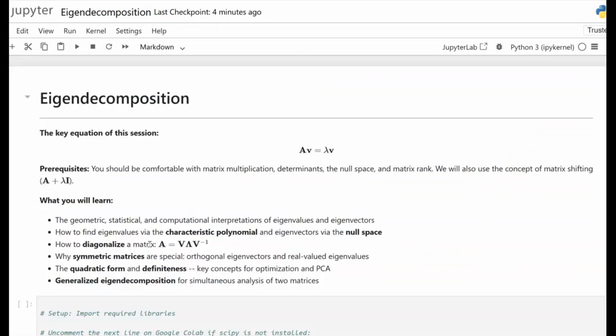We have discussed eigenvectors as special directions that remain unchanged in orientation. Eigenvalues tell us how much those directions stretch or shrink. The characteristic equation helps us uncover eigenvalues, and eigenvectors emerge from the null space of shifted matrices. And the most important lesson is that eigen decomposition is not about matrices. It is about finding hidden patterns.